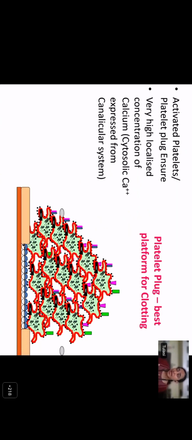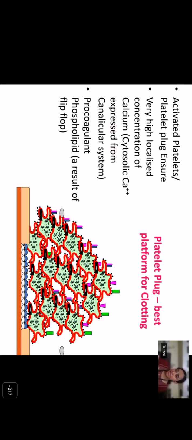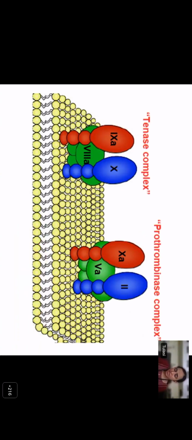The platelet plug is the best platform for clotting to happen because the activated platelets, or the platelet plug, ensure also a very high localized concentration of calcium. Calcium is seen in the granules, or delta granules, of the platelets, which are again released when the platelets get activated. So the calcium source comes from the platelet. And the procoagulant platelet, as a result of the flip-flop mechanism, has anionic phospholipids seen on the outer surface, and this will attract the vitamin K dependent factors and lead to formation of the tenase and the prothrombinase complex on the surface of the activated platelet.